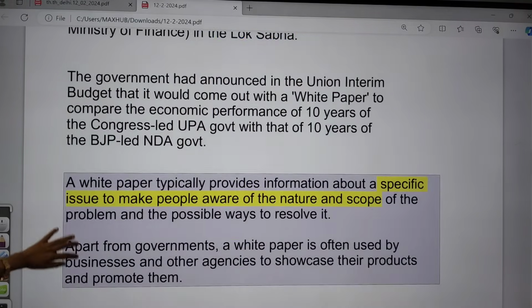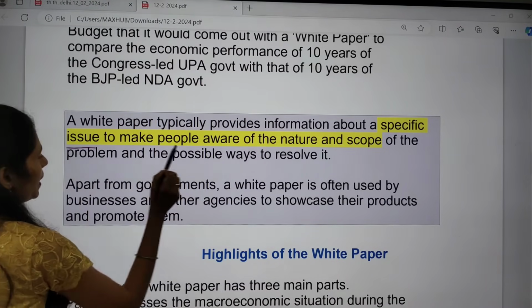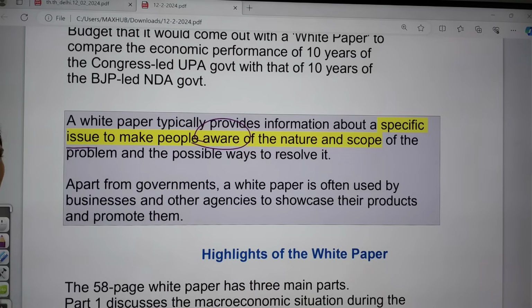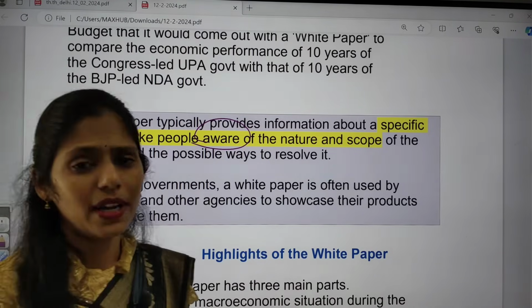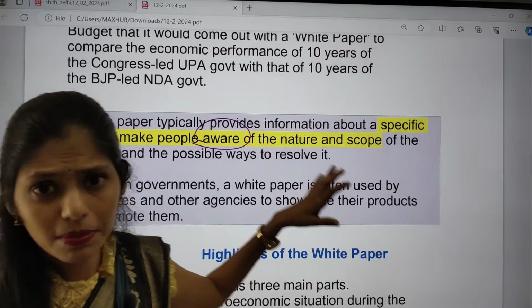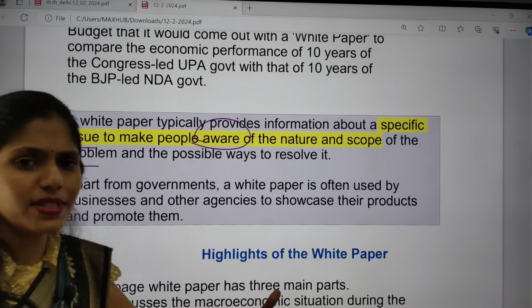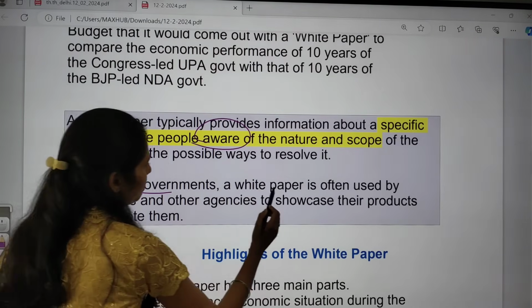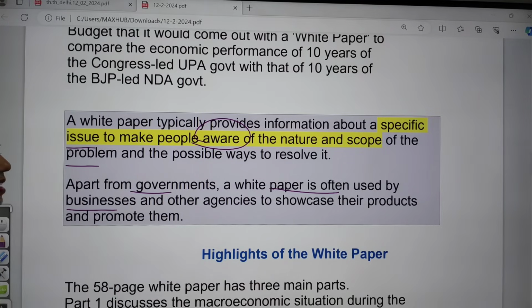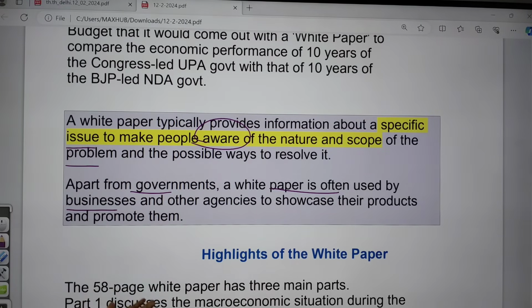So what is this white paper? A white paper is nothing but it provides information about a specific issue to make people aware, like what is the nature and what is the scope of the problem and what are the possible ways to resolve it. So that is the meaning of a white paper. So it is just giving information to people to know about the problems and solutions simply. And apart from governments, a white paper is often issued by businesses, and not only businesses but even other agencies and organizations, to showcase their products and how to promote them.